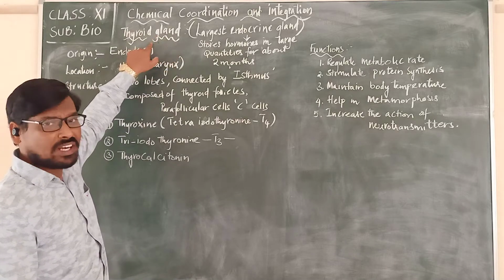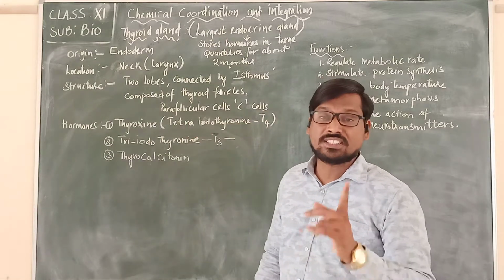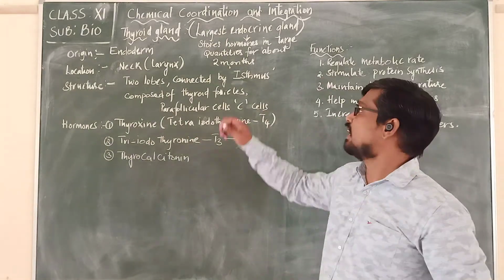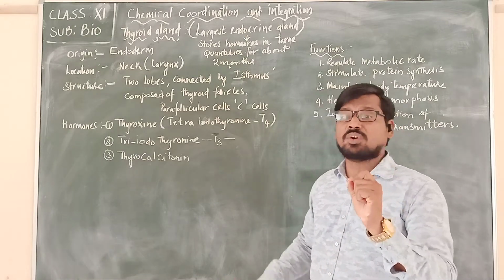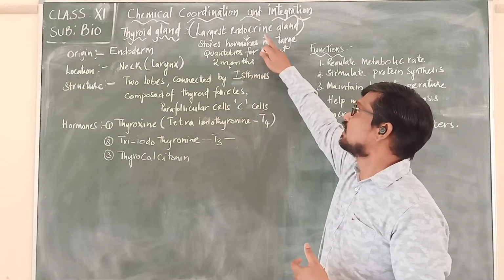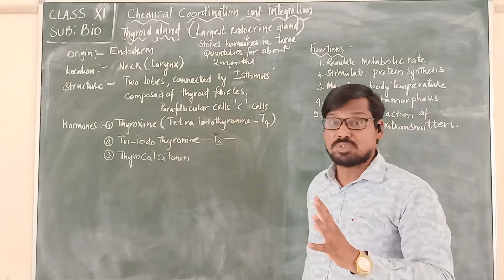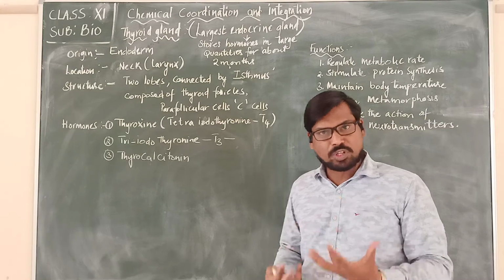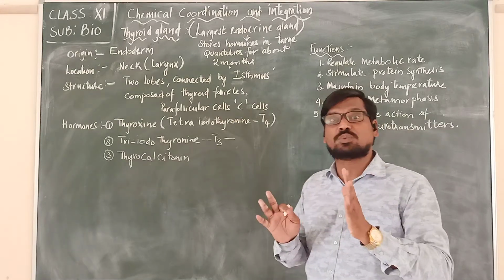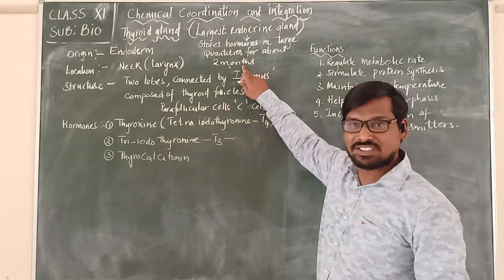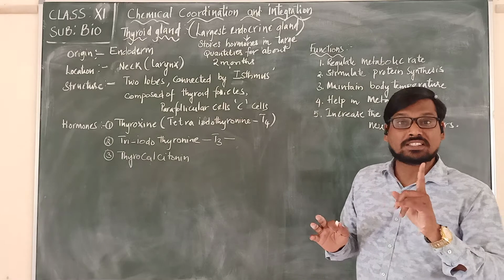So the thyroid gland is the largest endocrine gland present in our body. That's the point you have to remember. The largest endocrine gland present in our body is the thyroid gland. And this thyroid gland can store hormones in large quantities. It can produce the hormones and store them even for about 2 months.